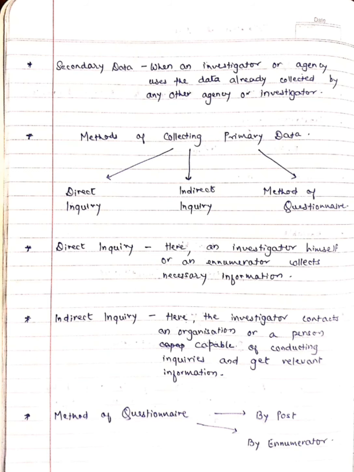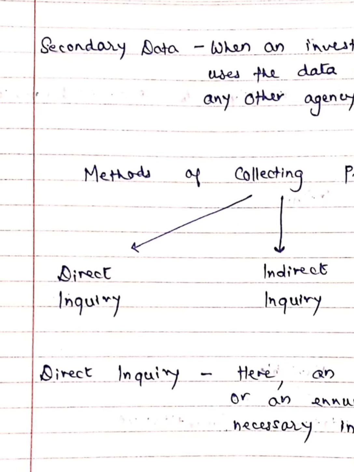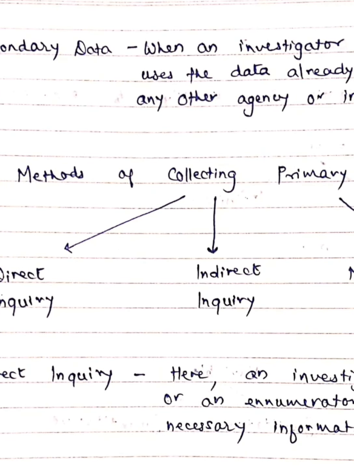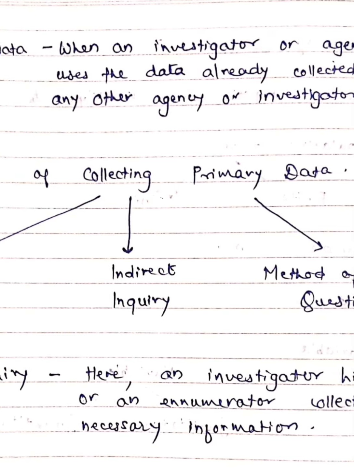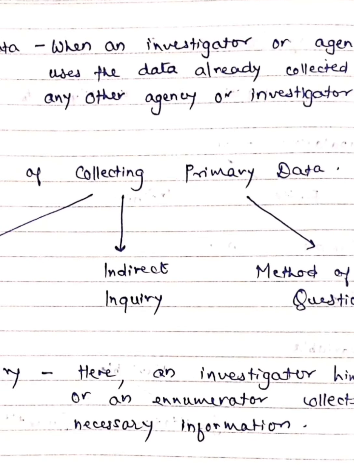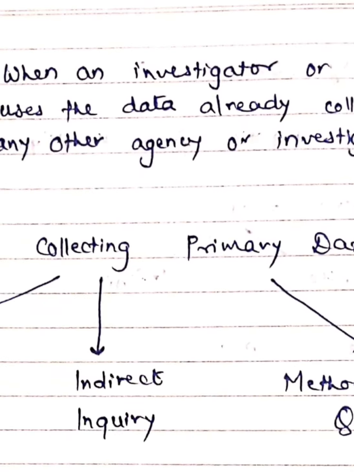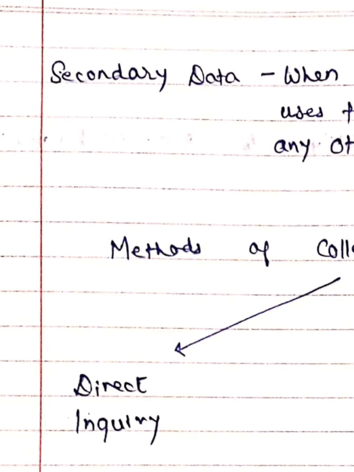Now we are going to talk about the secondary data. What do you mean by secondary data? In secondary data, what we have seen is that when an investigator or an agency uses the data already collected by any other agency or investigator, such kind of data is secondary data.